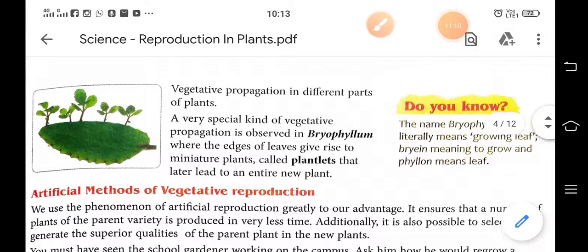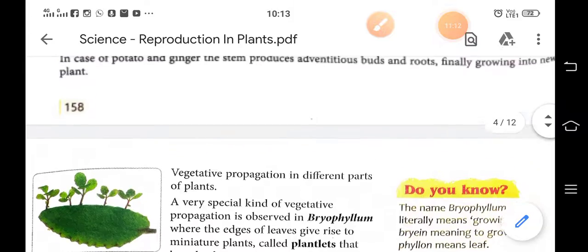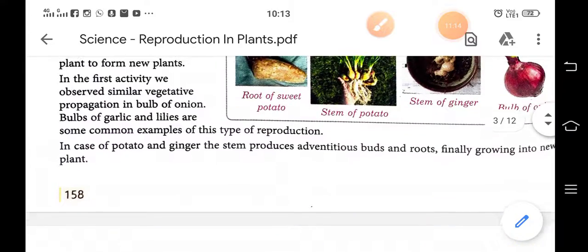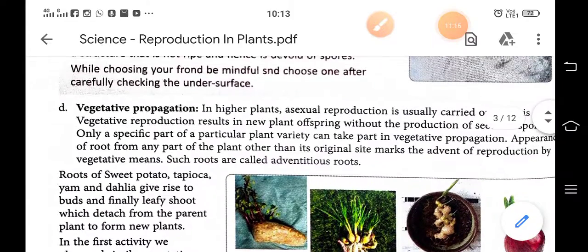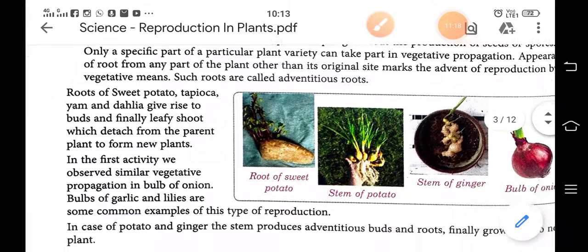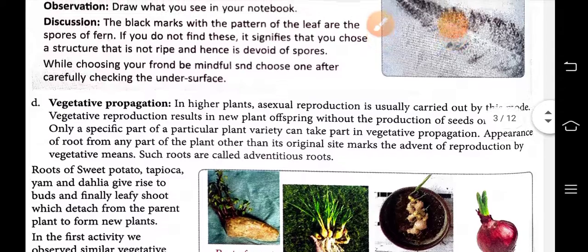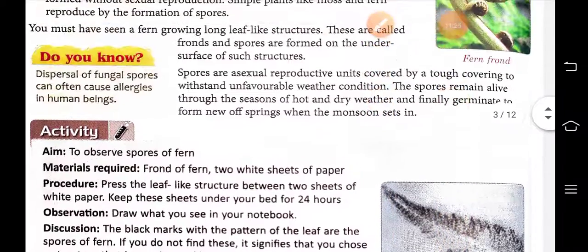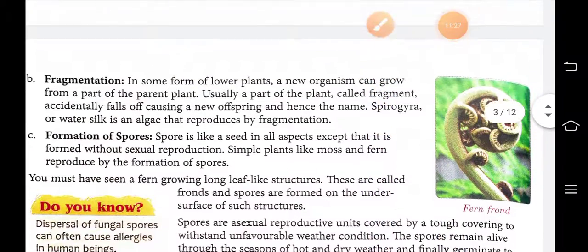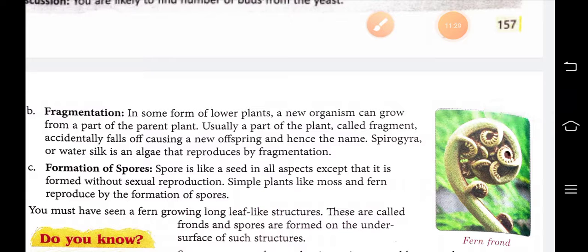So today we covered vegetative reproduction or vegetative propagation, and all four types of asexual reproduction in plants have been explained. Read it carefully and try to understand.